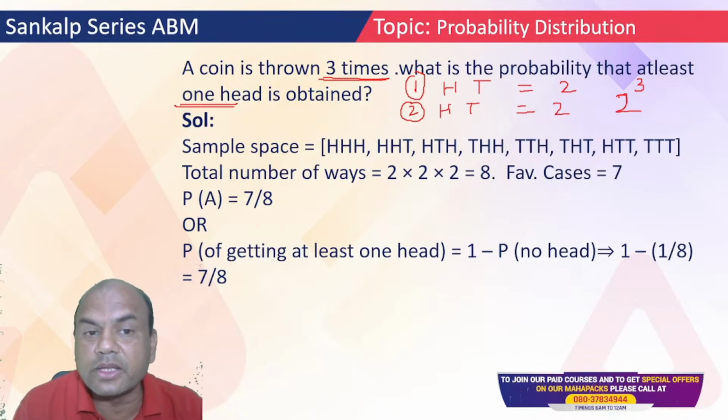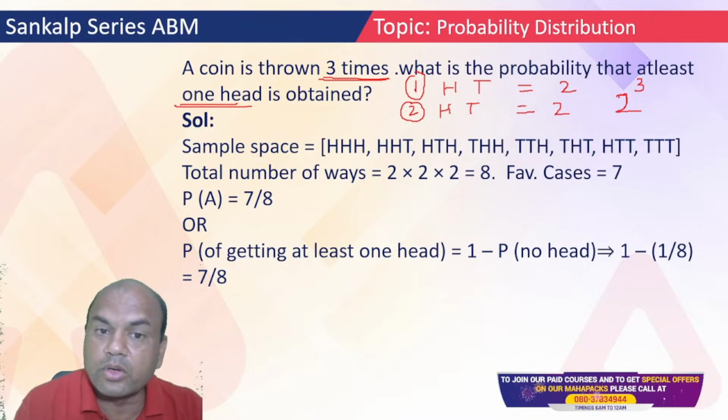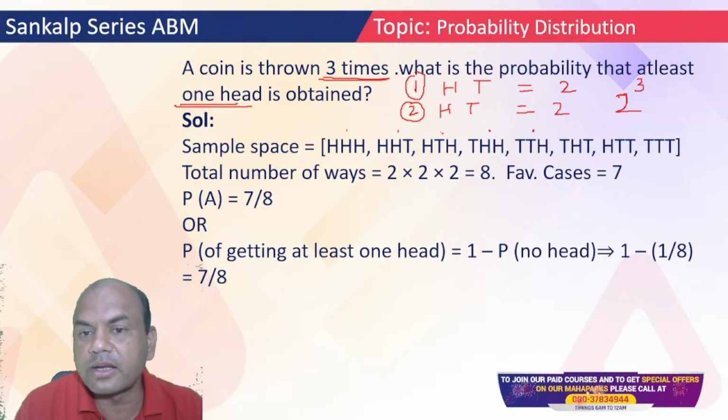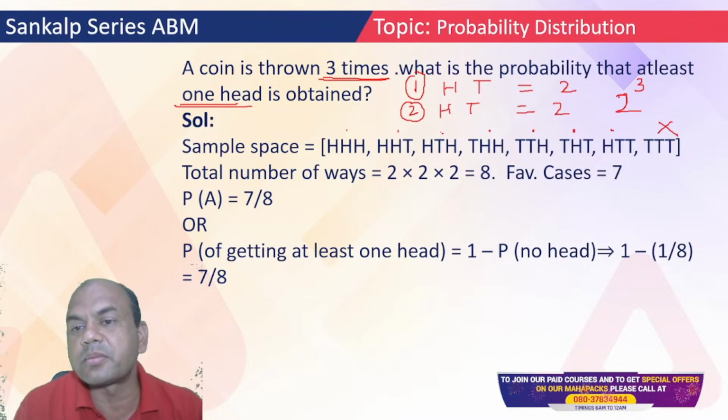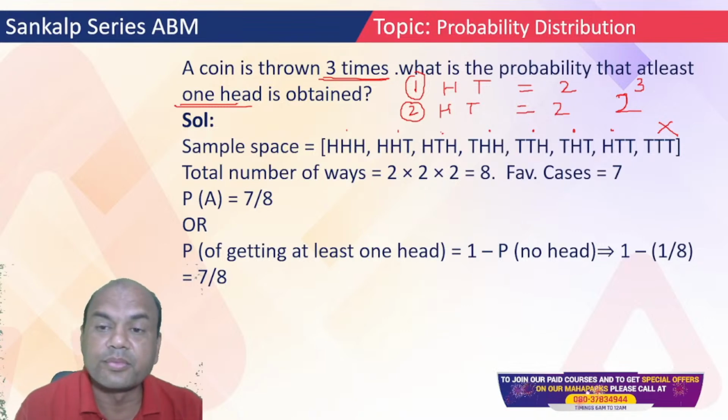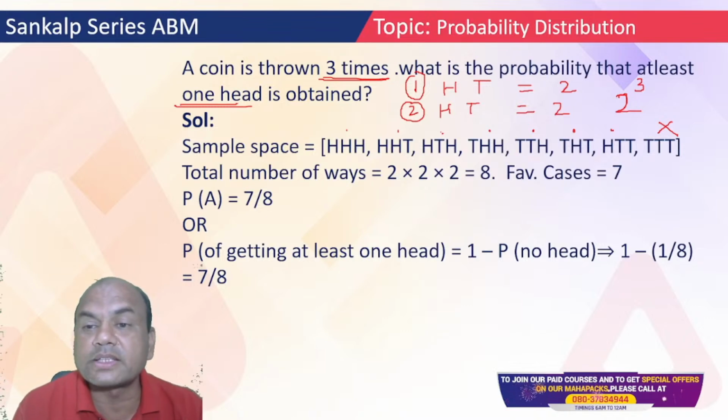At least one head. So now am I having one head over here? Yeah, I am having more than one head. So this is okay. This is okay. Head tail head, okay. Tail head, okay. Tail head, okay. At least one head I must get. This is not okay, because here I am getting tail. So this is not okay. So how many are the required successes over here? See here, at least one head.